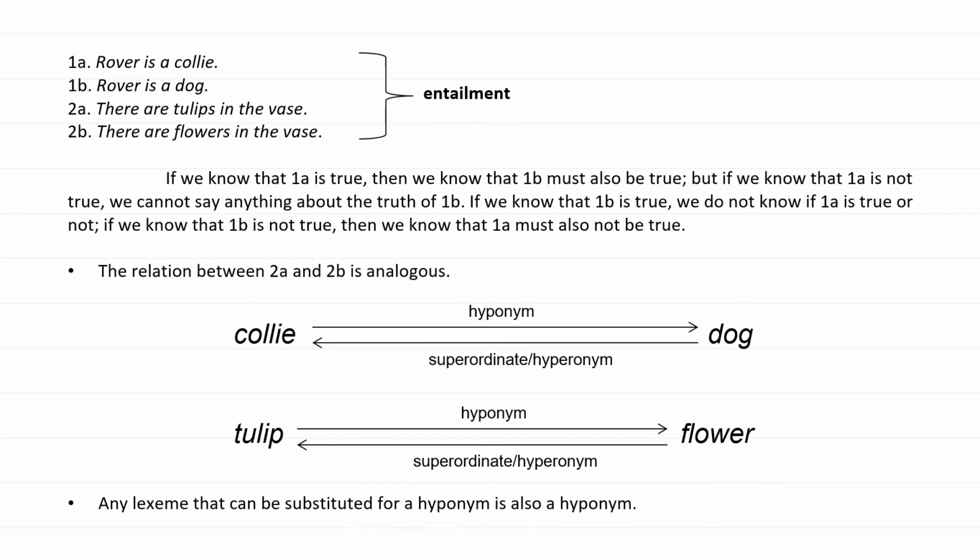The relation between 2a and 2b is analogous. Collie is a hyponym of dog, and dog is a superordinate or hyperonym of collie. The same thing happens with tulip and flower. Any lexeme that can be substituted by a hyponym is also a hyponym.